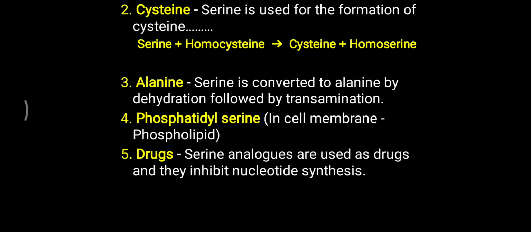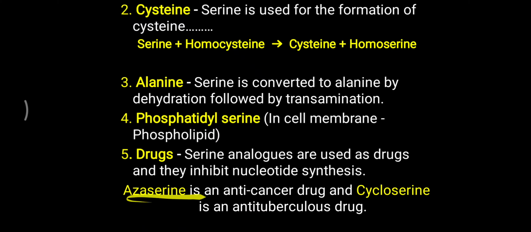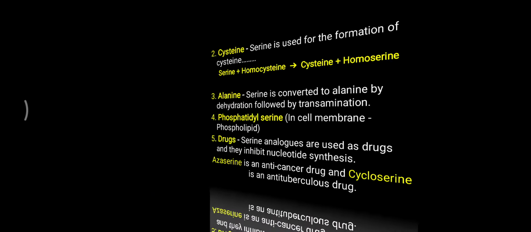Further, from serine, some important drugs are generated which work as serine analogs, and they can be used for inhibition of some particular function in our body, which is very helpful as anti-cancer and anti-tubercular drugs. It is also asked in the exam which particular drug is utilized for which purpose. So you have to remember azaserine, used as an anti-cancer drug, while cycloserine is used as an anti-tuberculous drug, both working as serine analogs. That is also one of the uses of serine: serine analogs can be utilized as drugs.